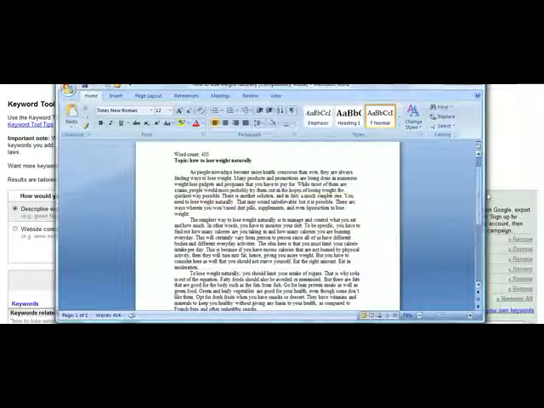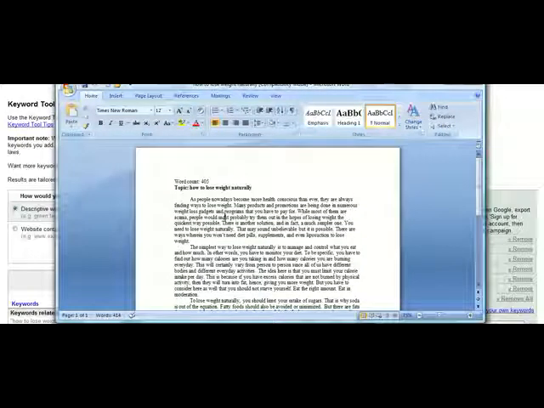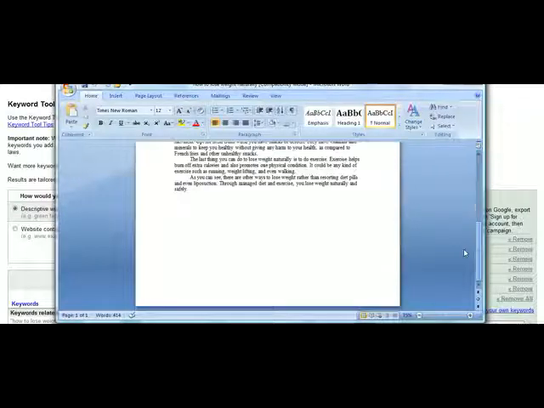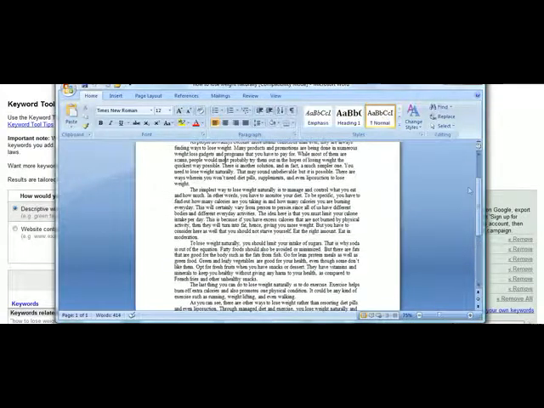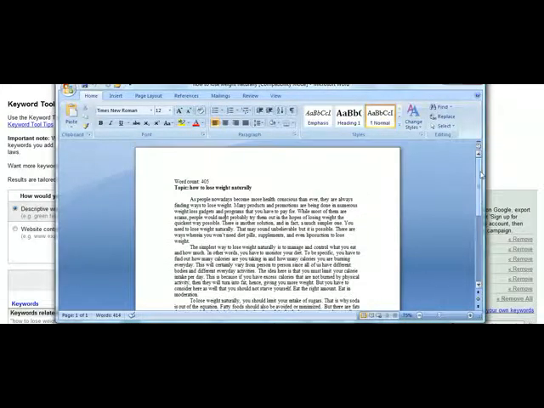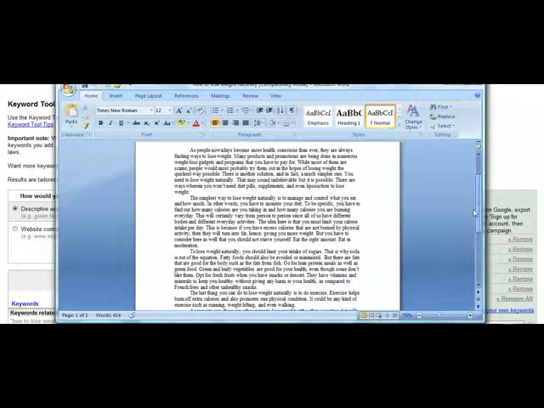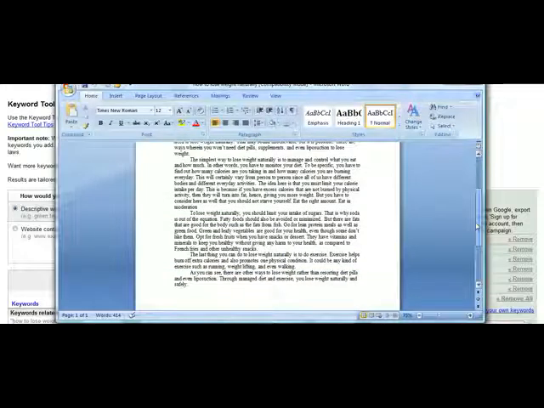Try to include it where it makes sense. Try to include it a couple times in the first paragraph, maybe a time or two in the last paragraph, and anywhere in between that makes sense. There's really no perfect keyword density. You just want to make sure that you include it, because that keyword phrase needs to be included, because that is very, very important to the process.